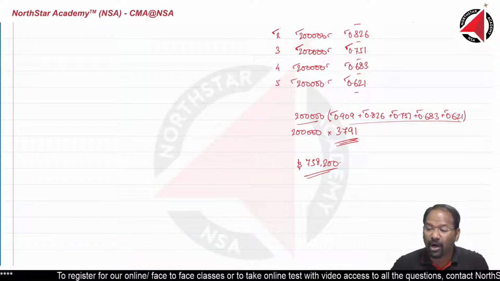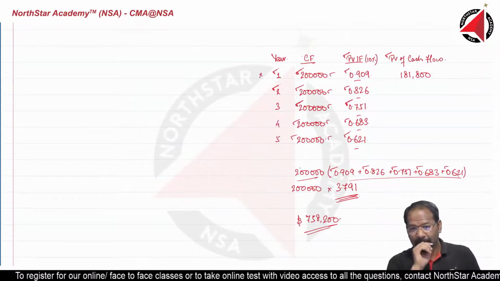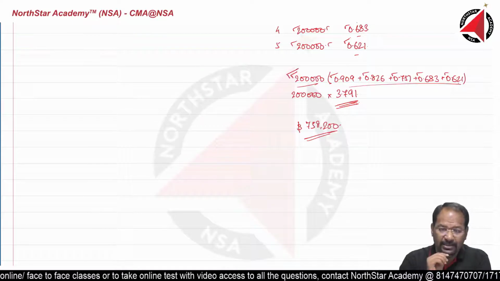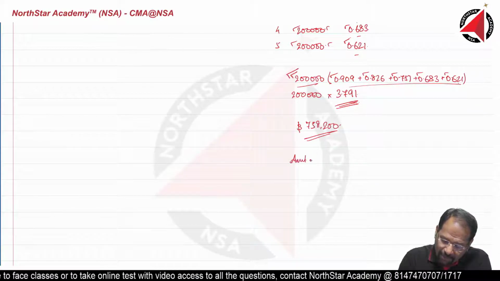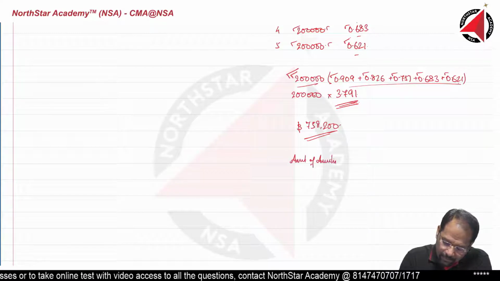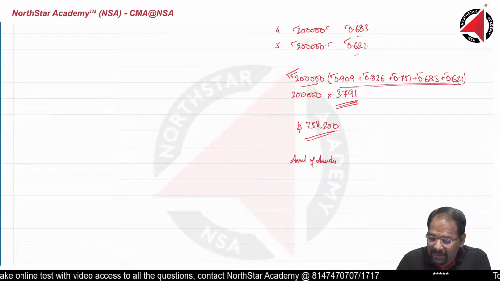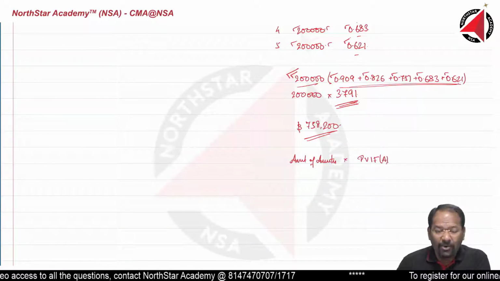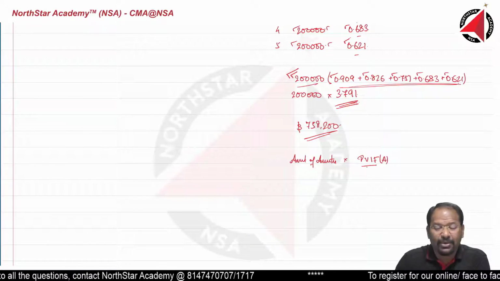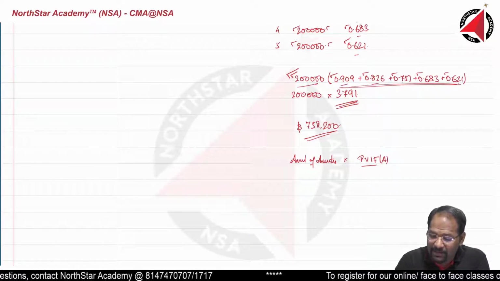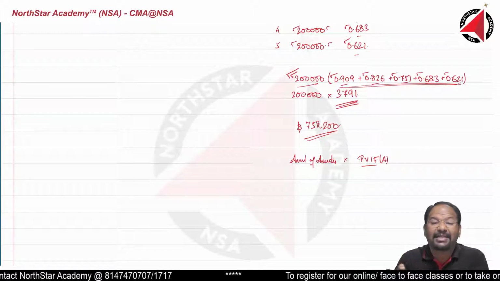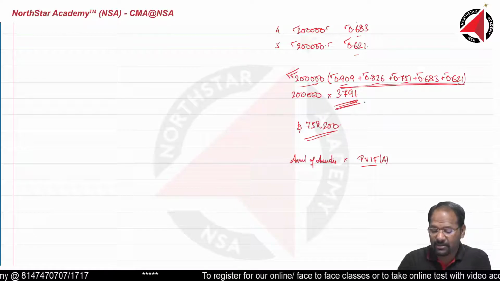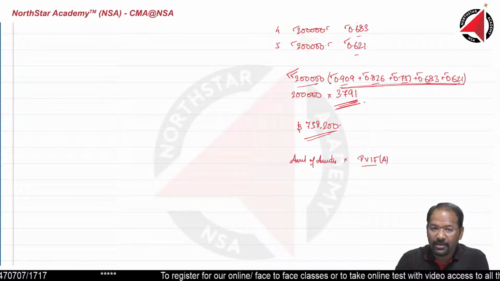Now understand what is happening behind the scene. Behind the scene, if I convert this into a formula, this is the amount of annuity. So I am telling this is amount of annuity. And this is nothing but present value interest factor annuity. How? Present value interest factor you are calculating for 5 years. This, and at the end you are pressing GT. GT means sum of all these 5 numbers, which is this.